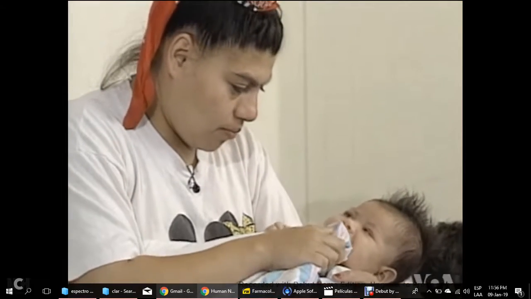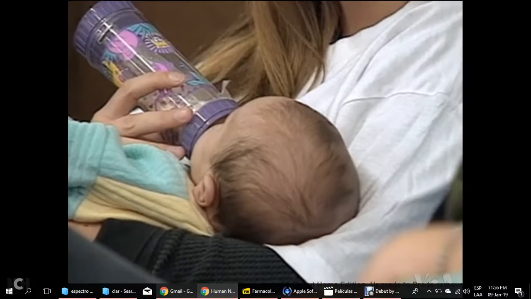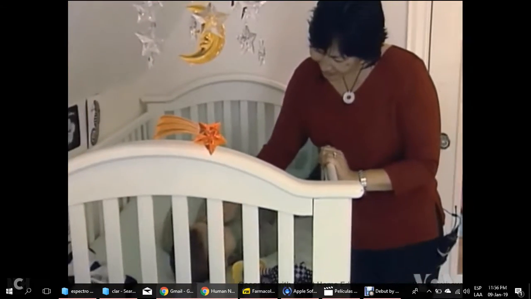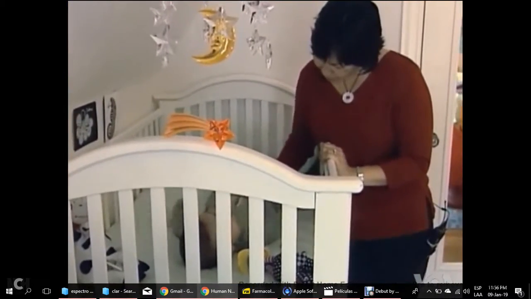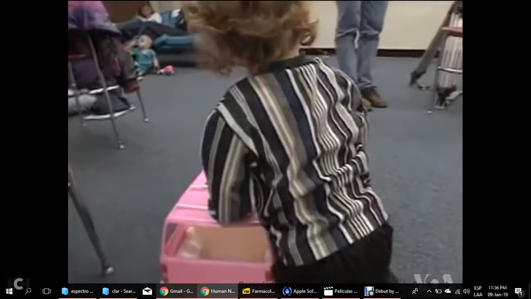In the U.S., according to the Centers for Disease Control, the vaccines are up to 98% effective in preventing severe rotavirus disease in infants and young children. Carol Pearson, VOA News.